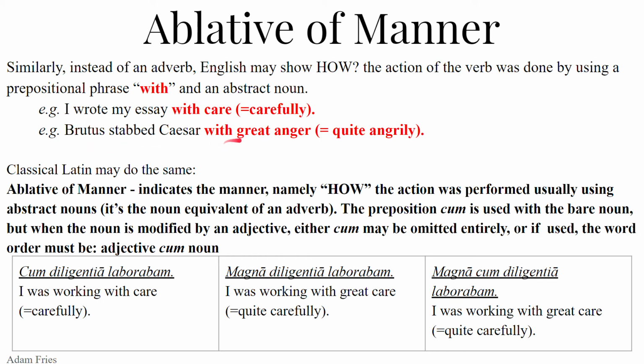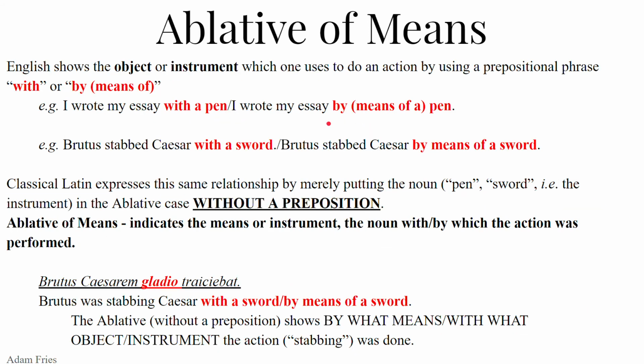Brutus stabbed Caesar with great anger. He didn't use the great anger to stab Caesar. He used a knife. Caesar was not really hurt by the anger. He was more hurt by the physical object, the knife. I wrote my essay with care. I didn't actually use the instrument care to write my essay. This was just how, with what abstract concept, carefully. So you can usually turn these prepositional English phrases with these abstract nouns into an adverb, as opposed to the ablative of means.